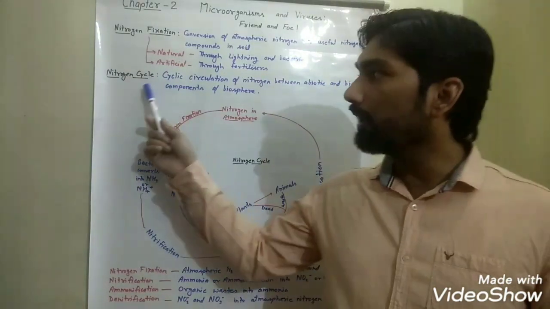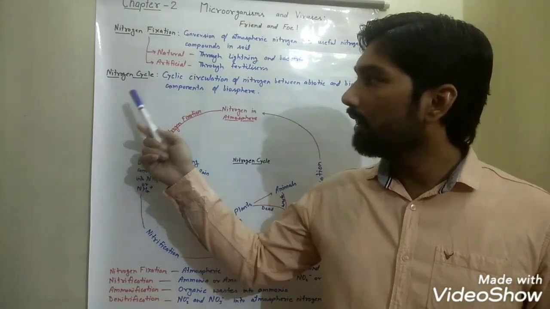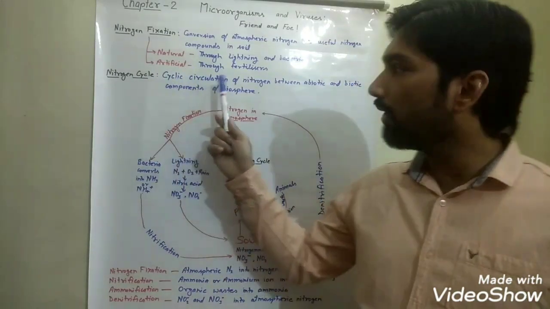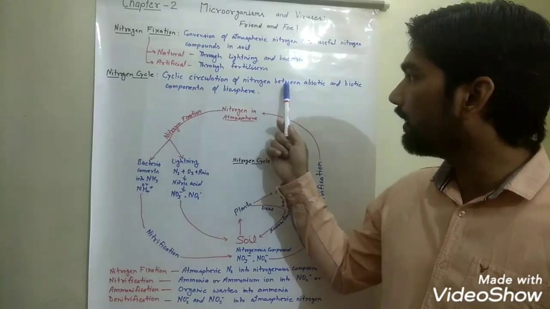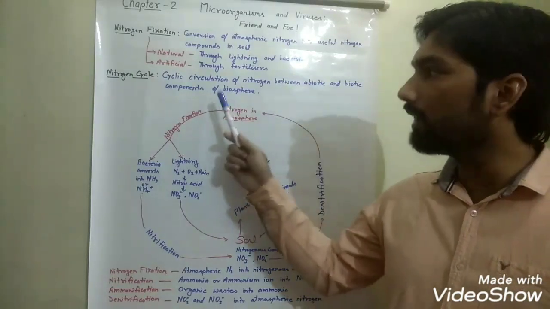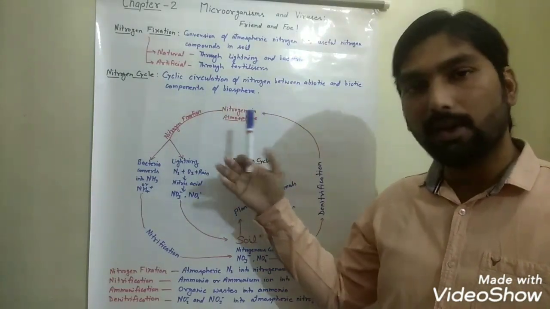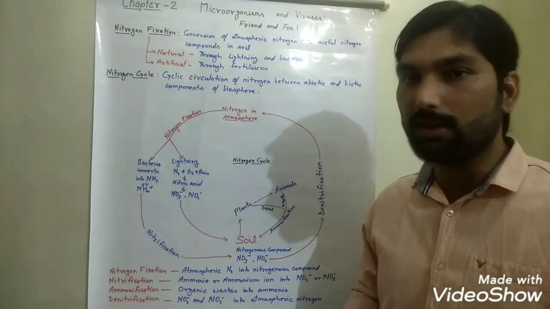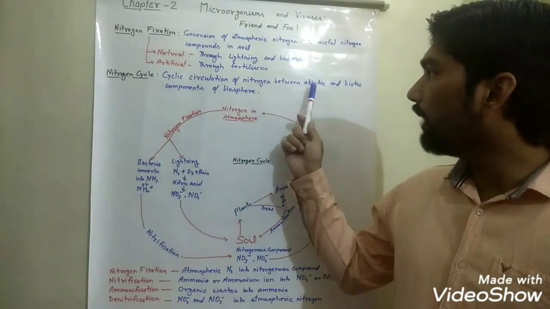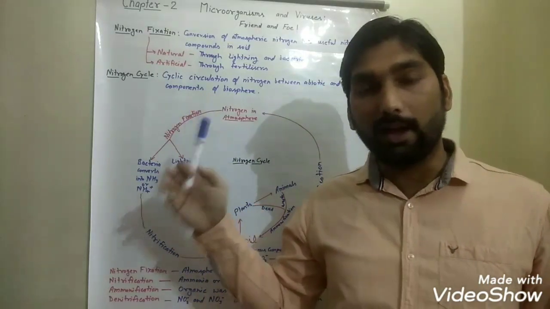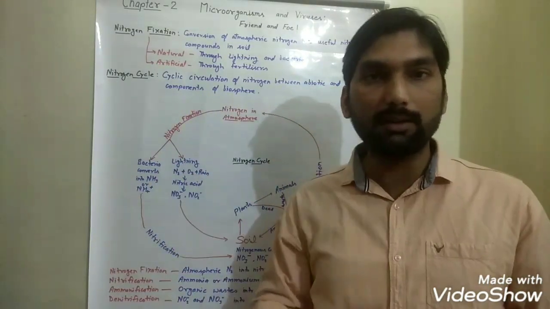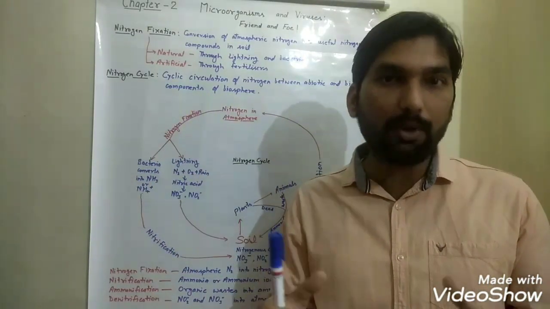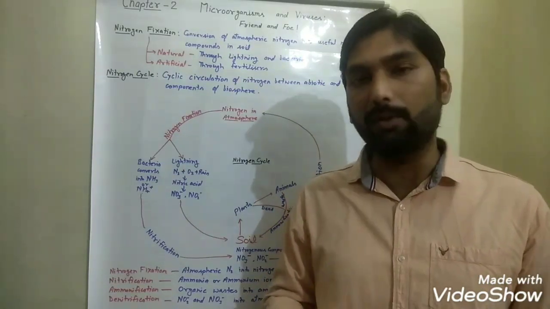So what is the nitrogen cycle? The cyclic circulation of nitrogen between abiotic and biotic components of the biosphere is known as the nitrogen cycle. You know abiotic and biotic components: air is present around us, so it is an abiotic component, because it is a non-living thing.